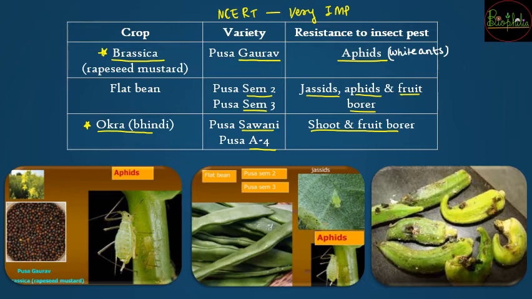So to remember, you have to keep revising these tables so that the varieties and their resistance in the crop will be remembered as it is. So you might have noticed one thing कि बहुत सी बार variety के time पे there is the word Pusa that is common. So what is Pusa? Pusa is the place which is located in New Delhi.